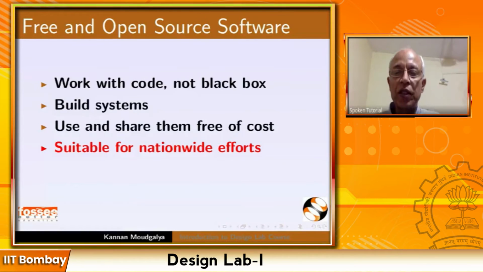Then you're talking about 4 years of students. Then you're talking about students who graduated in the past, who work in the industry, and so on and so forth. We are talking about a very large number of students. Imagine giving each one a licensed copy of commercial software, whether it is Aspen or ChemCAD or one of those. So, very expensive and not suitable for nationwide efforts.